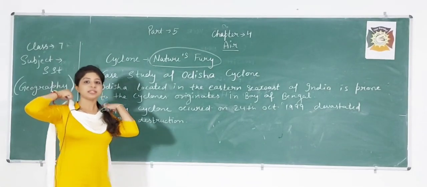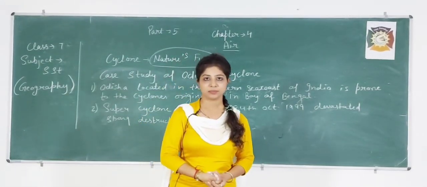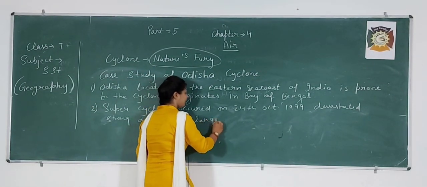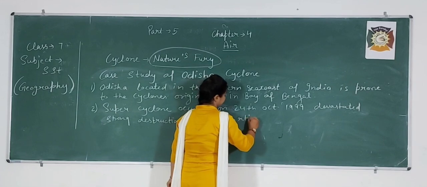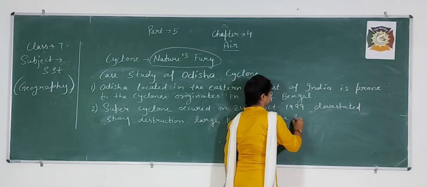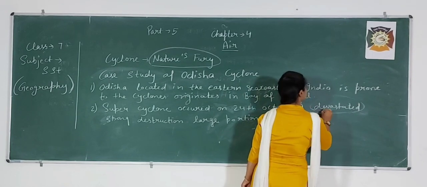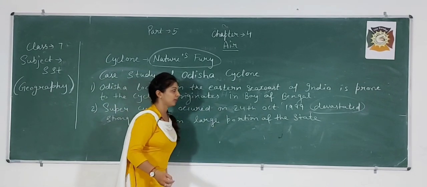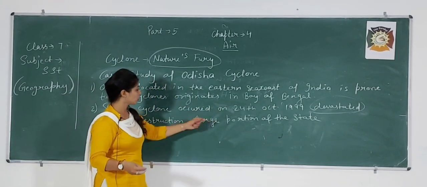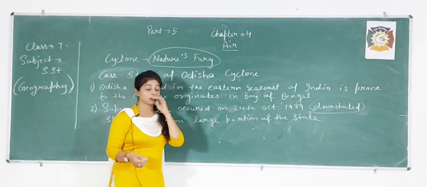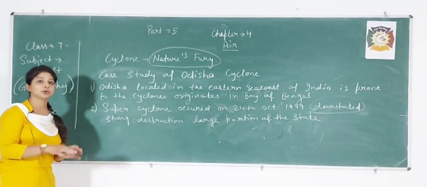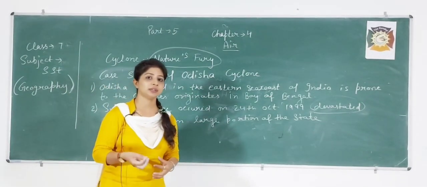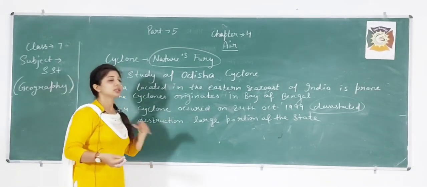Devastated means destroyed. The super cyclone which occurred on 24th October 1999 destroyed a large portion of the state. We will study the destruction also, what devastation occurred in this cyclone.